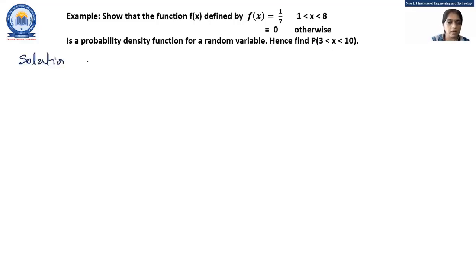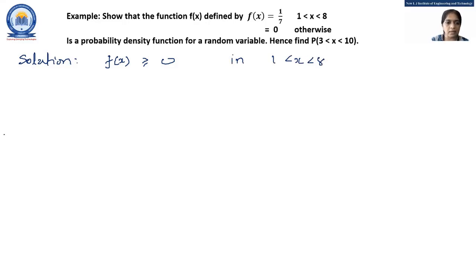First one, our f of x is 1 by 7, right? And 0. So here the first condition for the probability density function is satisfied, and that is f of x is greater than or equal to 0 in 1 less than x less than 8, right?